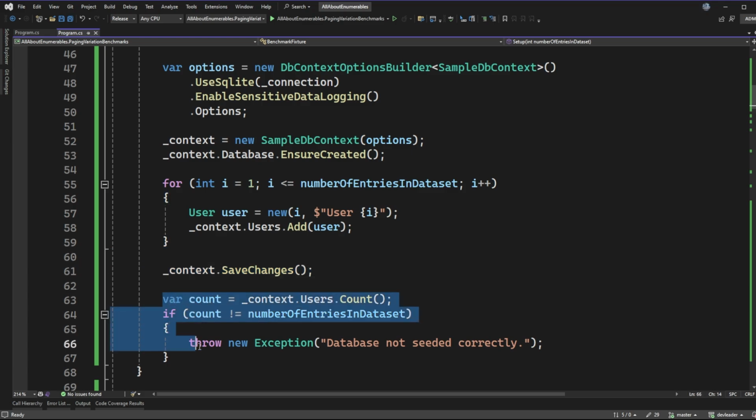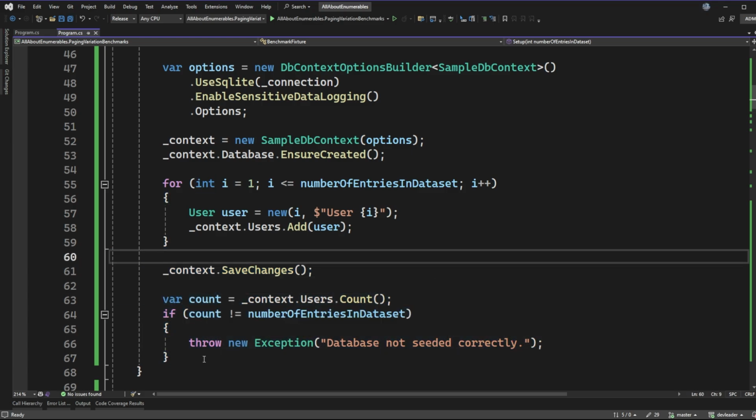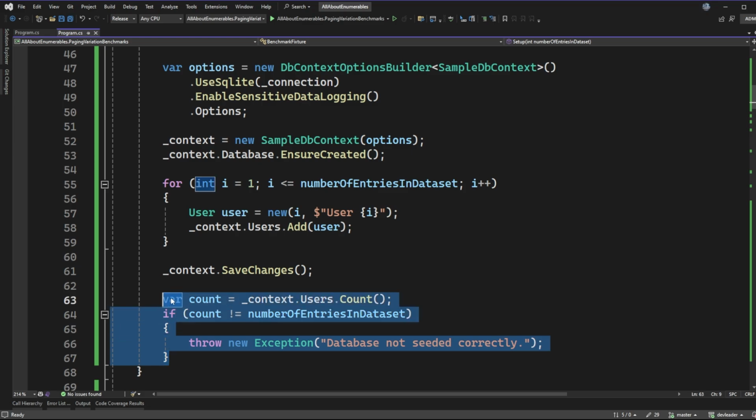And this part here is important for me. It's not included in the benchmarking time, but I wanted to guarantee that I had the right number of results in the data set. And yes, this seems kind of silly, but I just wanted to pause for a moment because I wanted to send this type of information out to my newsletter audience about a week ago. And the issue was that I was creating these benchmarks, and when I got the results, they just weren't right.